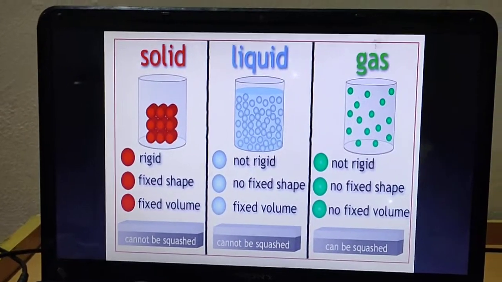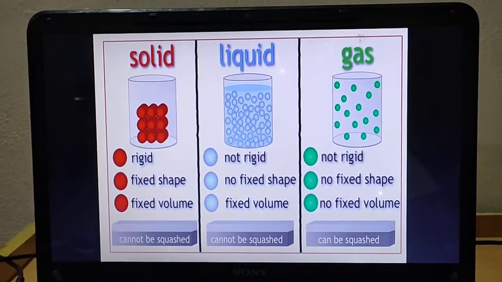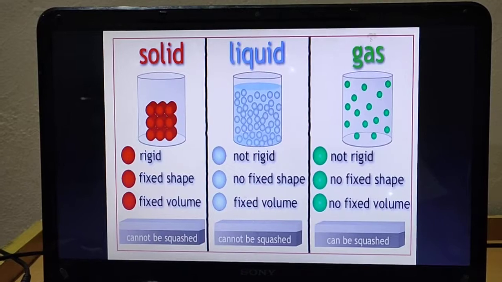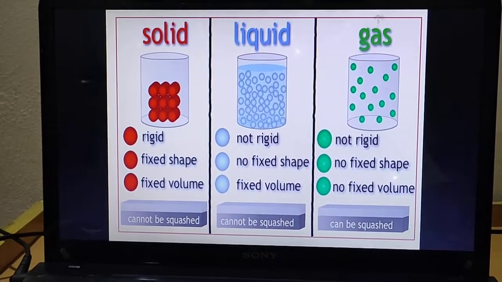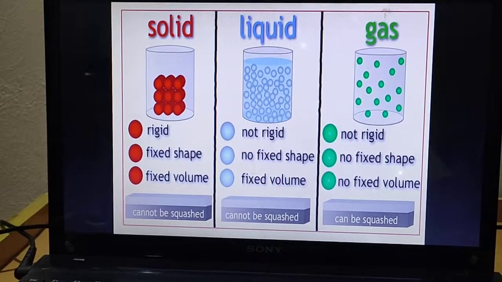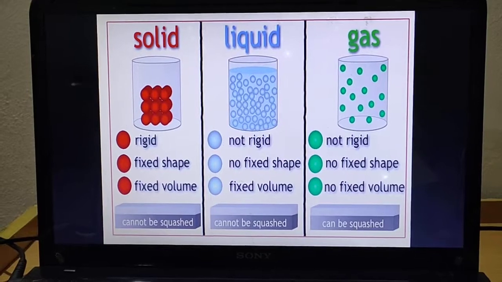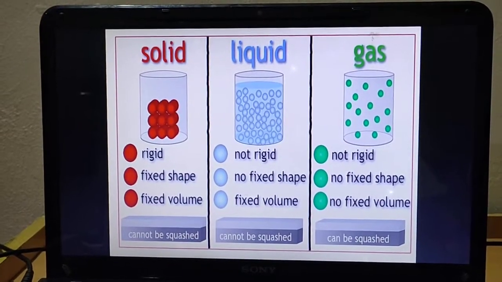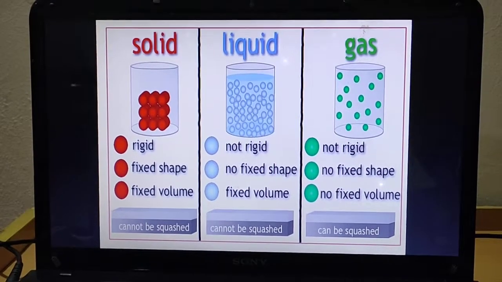And if you see liquid, in liquid again atoms are present, but you can find some gap between two different atoms. Because of this gap, liquids do not have a fixed shape, but yes, they have a fixed volume. Plus, they are not rigid. And the third state of matter is gases.